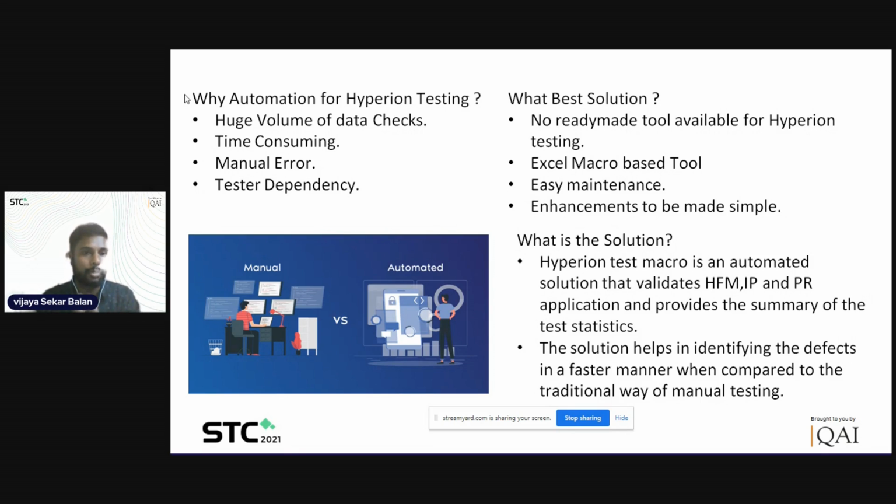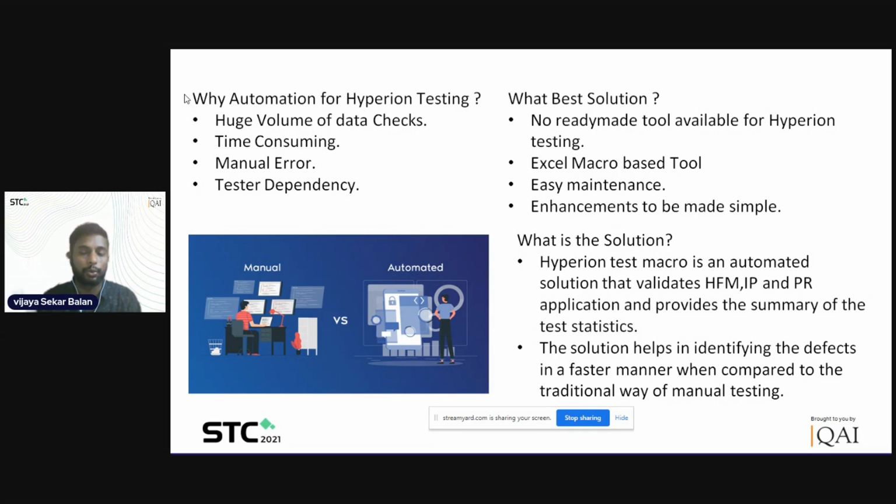We wanted to overcome all these hiccups, the main points being the huge volume of data checks, time consuming, manual error, and tester dependency. So we asked what best solution we could go for. That's where the entire thought process came in. We decided to go into the market and see if any ready-made tool was available to accomplish this regression testing. We were searching for that, but we didn't get anything out of it. So there is no other option.